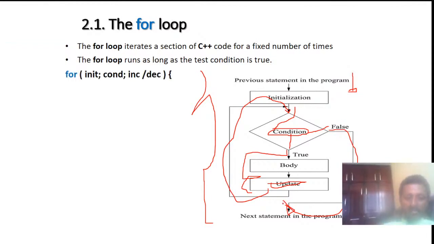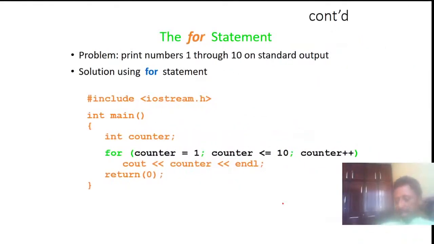So for: initialization, condition, increment or decrement, and then the statement is executed. For example, this is a for loop statement: print numbers between 1 through 10 as output. The solution using a for loop: include int main, int counter. For counter equals 1, counter less than or equal to 10, counter plus plus, cout counter. We will see this in the practical session using my Code::Blocks IDE.